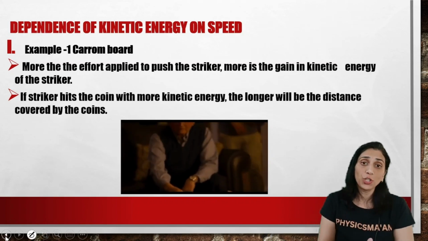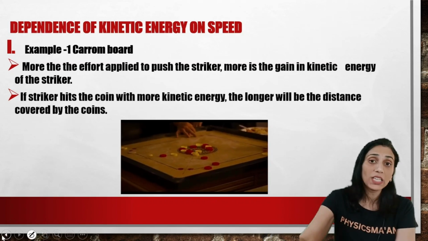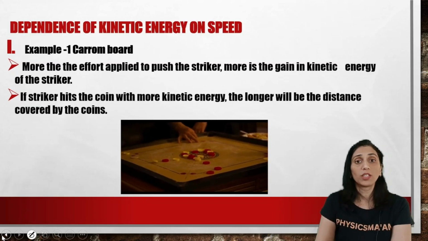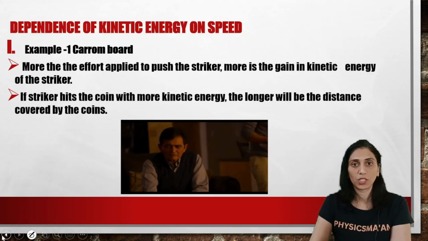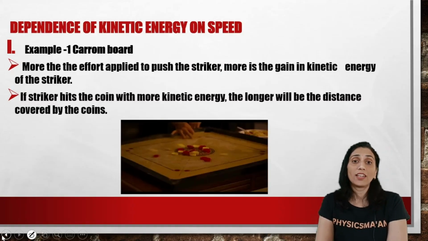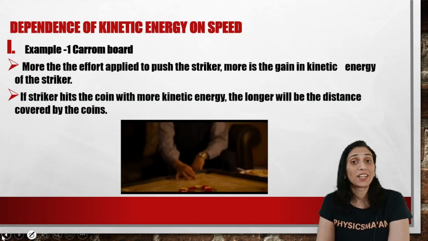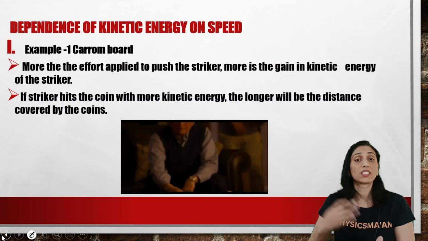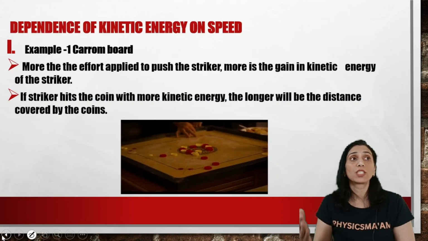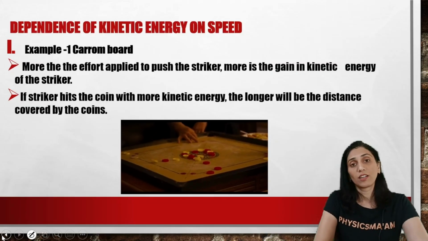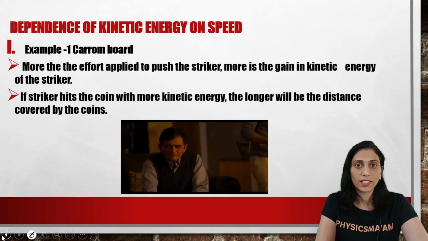The more energy you give to the object, the more speed it will gain, and it will travel for more distance. So kinetic energy will always depend on the speed. But remember, it's not directly proportional to the speed, but directly proportional to the square of the speed, that is v square. That will also be considered later when you solve the examples, right?